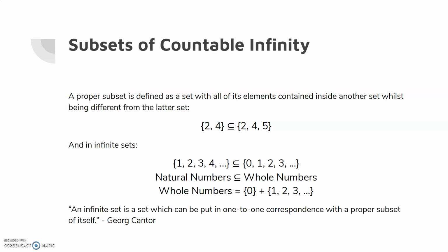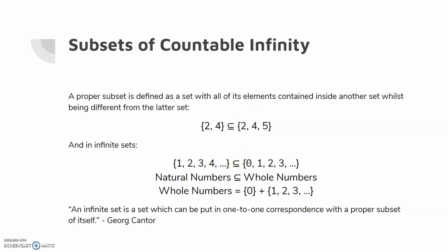Typically, one takes a set of numbers and removes some, and then creates a proper subset of the original set. This method can be applied to both finite and infinite sets. So here, {2, 4} is a proper subset of {2, 4, 5}, as it was made by removing 5 from the bigger set. And just here, the natural numbers are a proper subset of the whole numbers. But for finites, like our first example, these two sets have different cardinalities, but these ones have the same cardinalities.